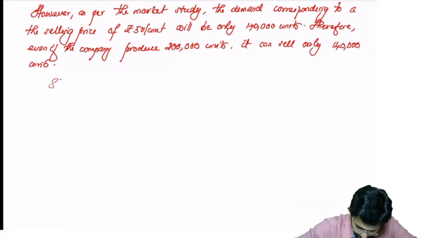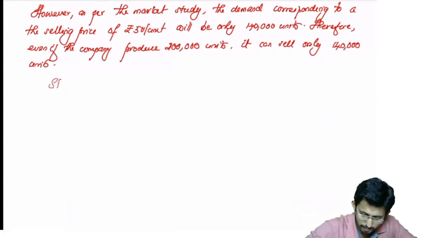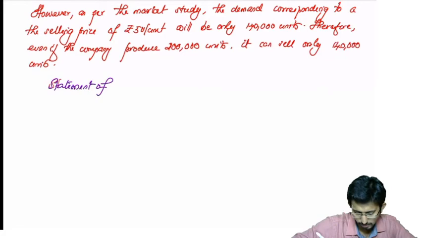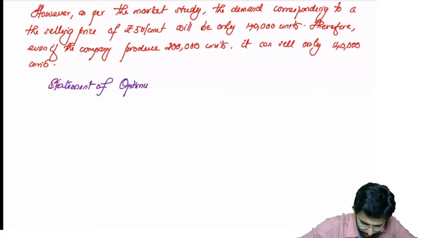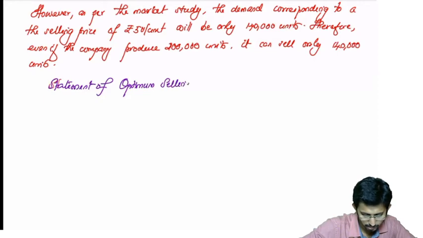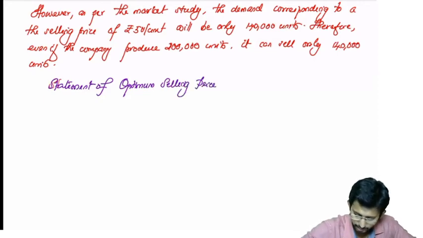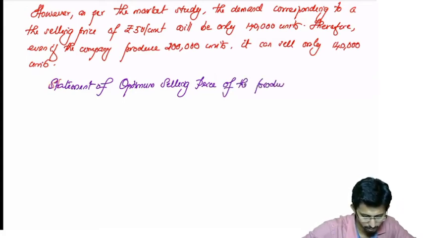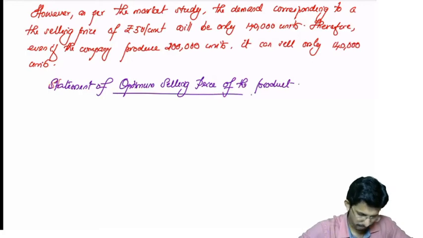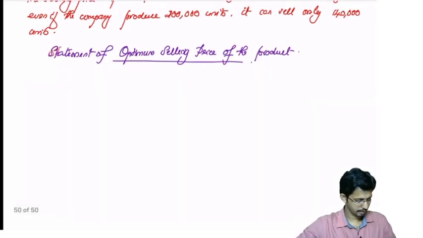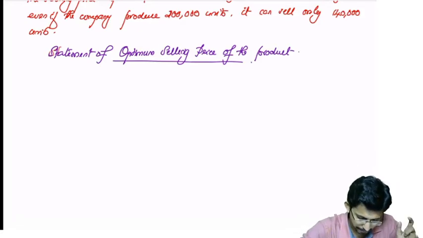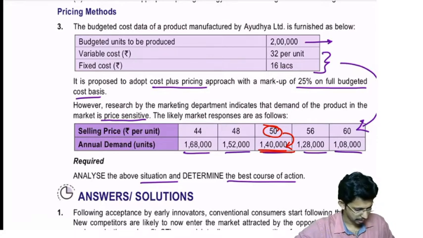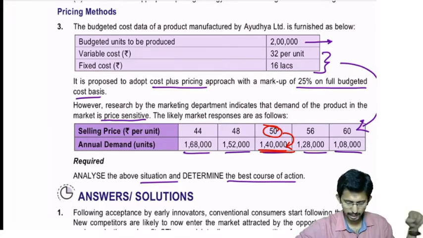Computation of statement of optimum selling price of the product. Okay, how can you do that? Now you have 1 2 3 4 5 situations where you have the total quantity and the demand.